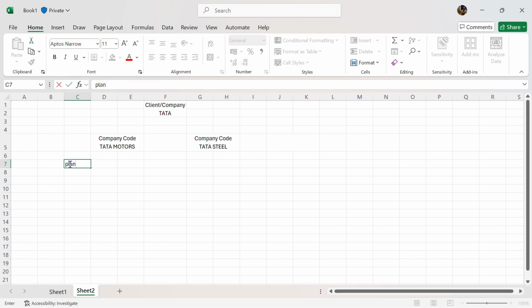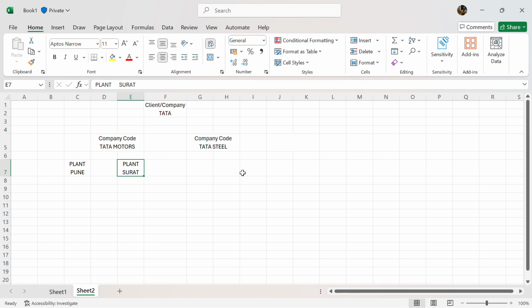So when I say plant Pune, plant Surat. Again the same thing, we will divide Tata Steel also into two parts, saying plant Mumbai, plant Chennai.